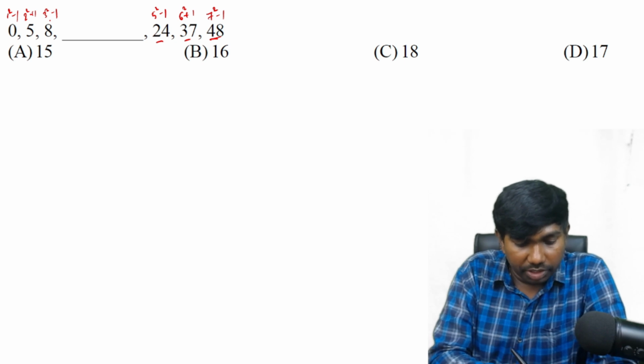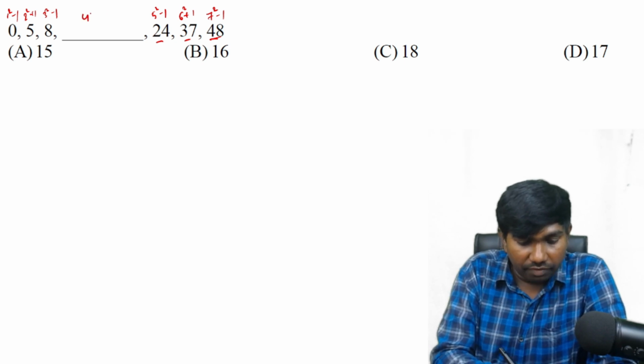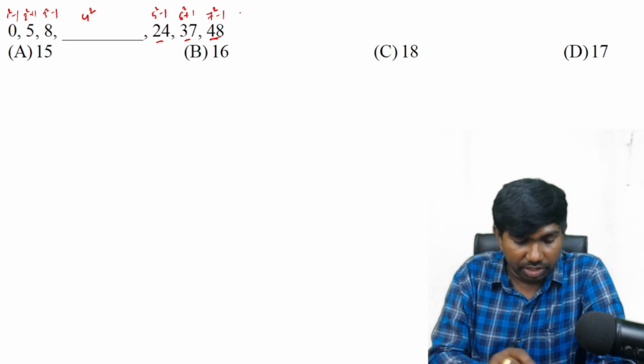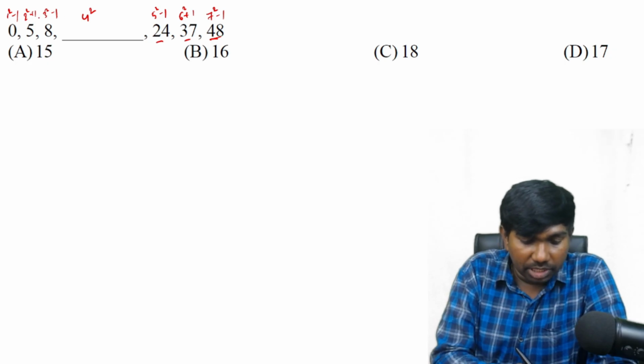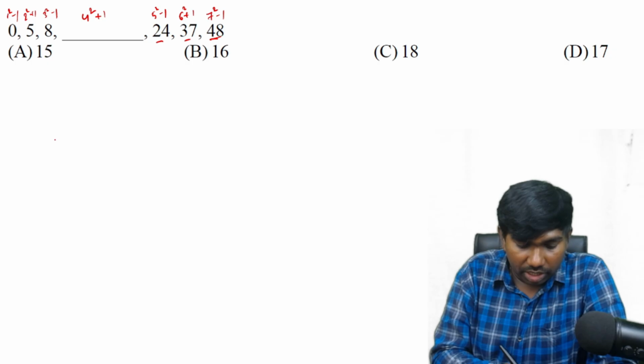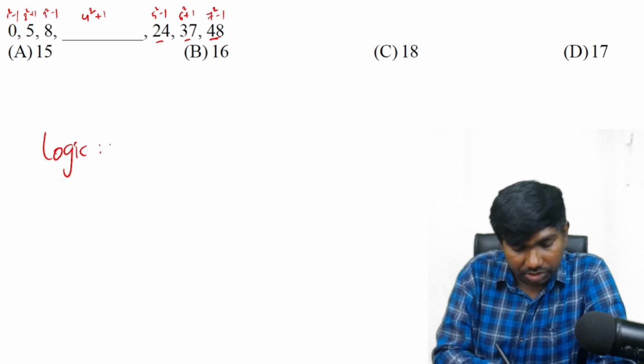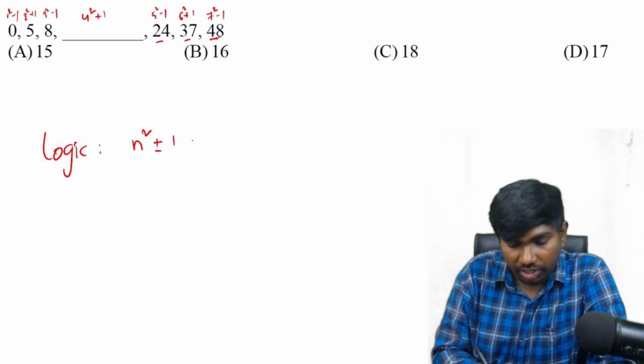1 square, 2 square, 3 square, 4 square is missing here. 4 square, 5 square, 6 square, 7 square. That is okay. Next, minus 1 plus 1 minus 1. It must be plus 1, then minus 1 plus 1. Overall, the logic here is n square minus or plus 1, where n is a natural number.